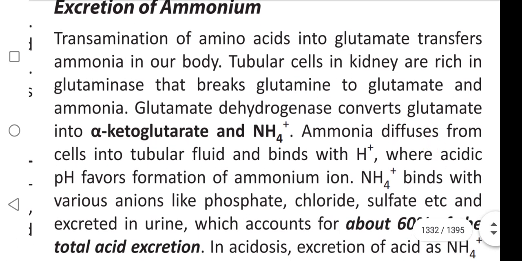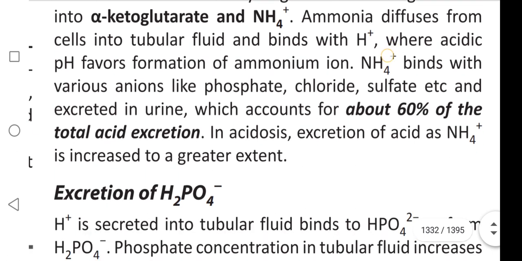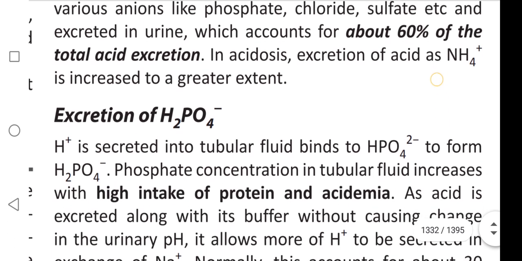Ammonia diffuses from cells into tubular fluid and binds with H+, where acidic pH favors formation of ammonium ion. Ammonium ion binds with various anions like phosphate, chloride, sulfate, etc., and is excreted in urine, which accounts for about 60% of the total excretion. In acidosis, excretion of acid as NH4+ is increased to a greater extent.